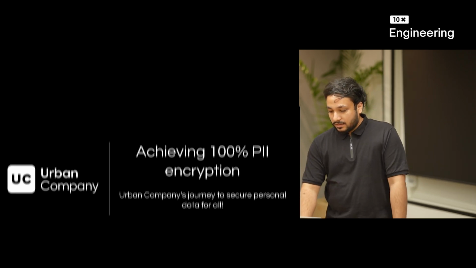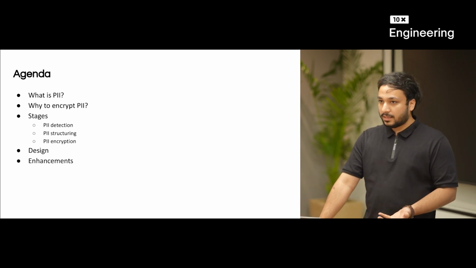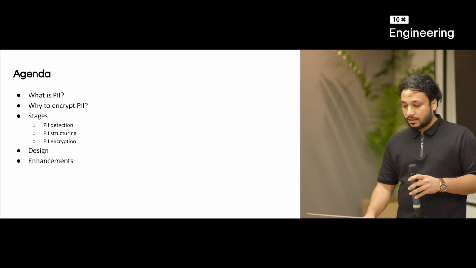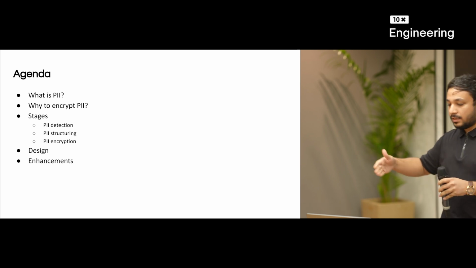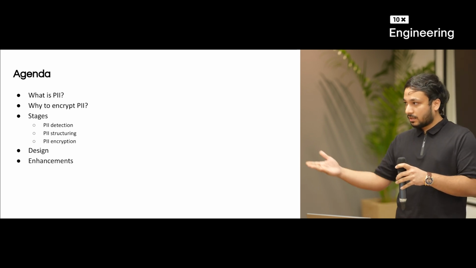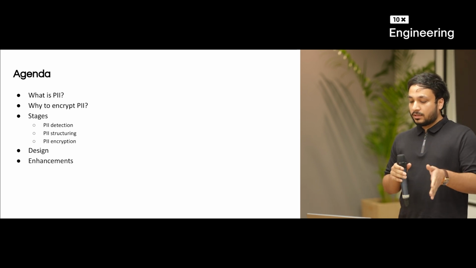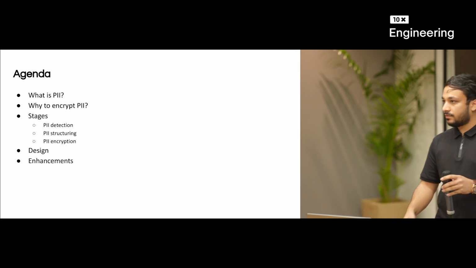Right. So to set the agenda, we'll discuss what exactly is PII. Why should we encrypt it? And different stages of this journey. Like first you have to detect the PII, then structure it, and then encrypt it. Then we'll talk about the design of our encryption framework and what choices we took. And lastly, a few enhancements which we'll cover.